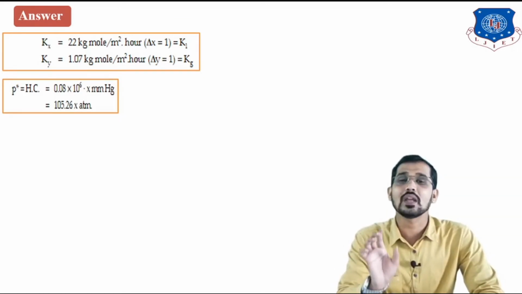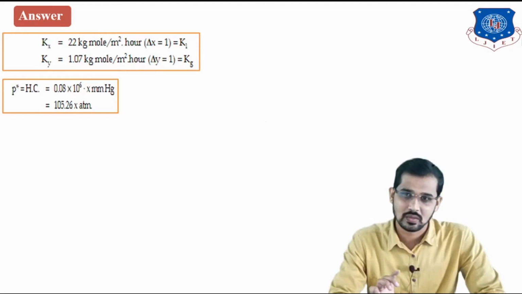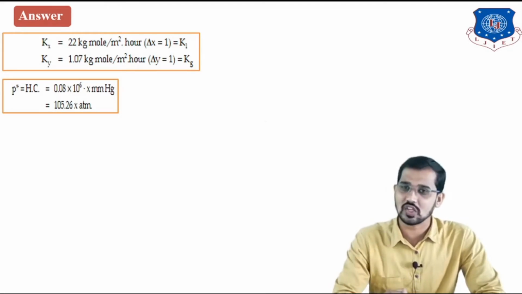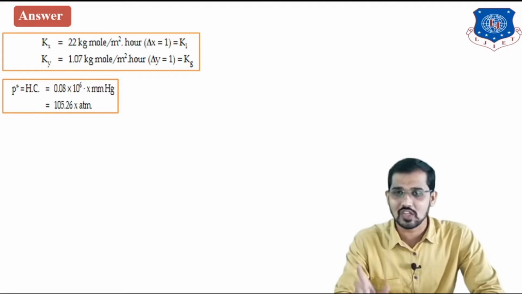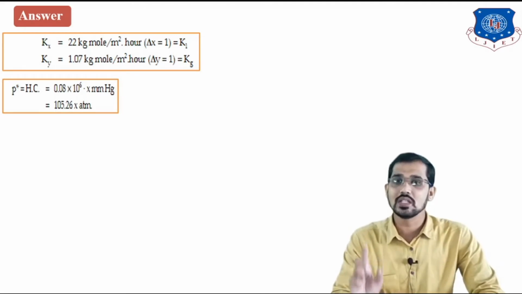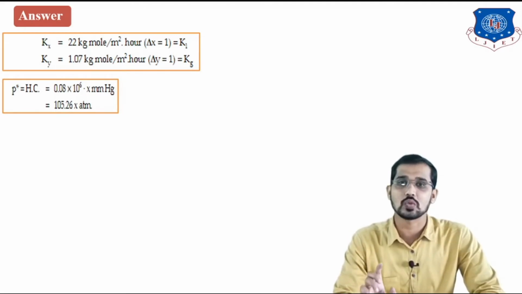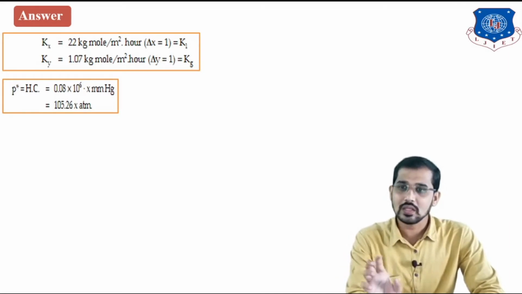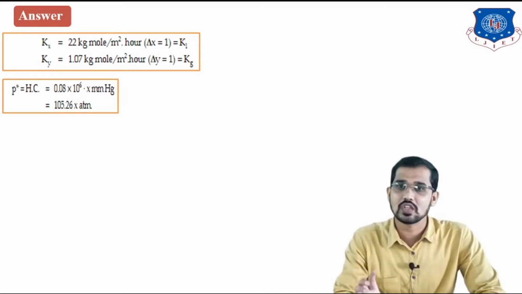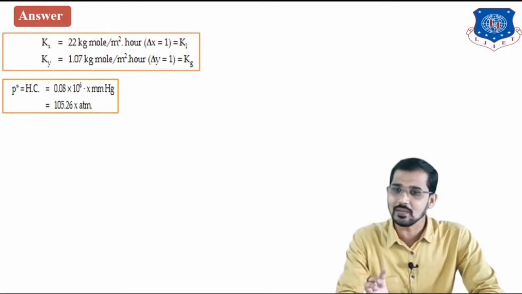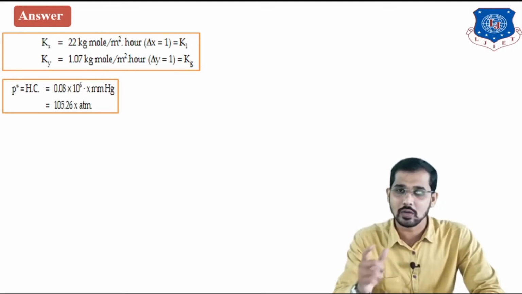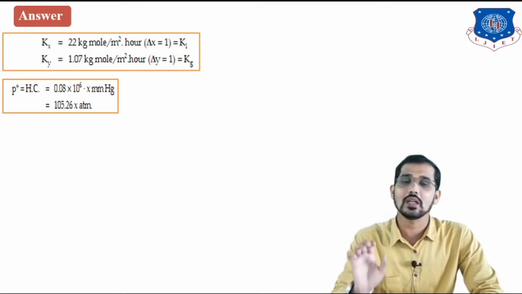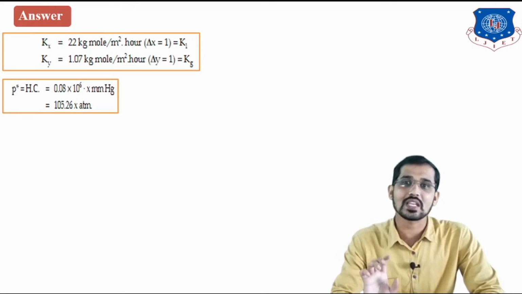H is nothing but Henry's law constant, and C is nothing but concentration. This is also given in the question: P star is equal to 0.08 into 10 raised to 6 x mmHg. Just compare this value with the standard equation. The standard equation is P star is equal to Hc, and the value, according to the question, is 0.08 into 10 raised to 6 into x mmHg.